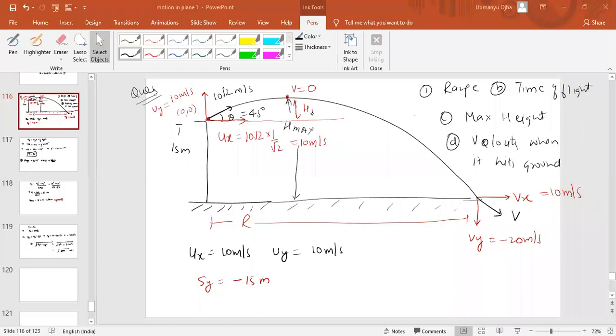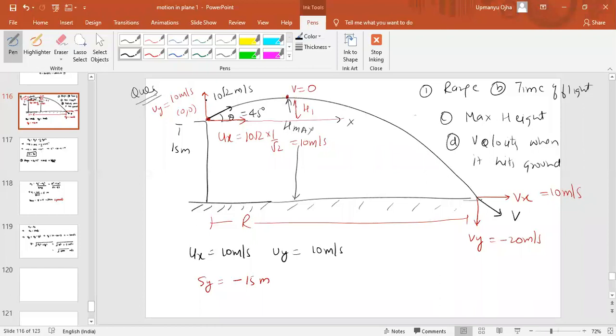If you remember in kinematics 1D, I told you the point where you are throwing the object is taken as origin. So I have taken this point as origin. If you draw this, this is your x-axis, this is your y-axis. What is the initial velocity along the x-axis? That would be equal to 10 root 2 into cos 45. Cos 45 is 1 by root 2, so root 2 cancels out. We get ux equal to 10 meter per second. Uy is equal to 10 meter per second. Ux and uy are the initial velocity along the x-axis and y-axis.